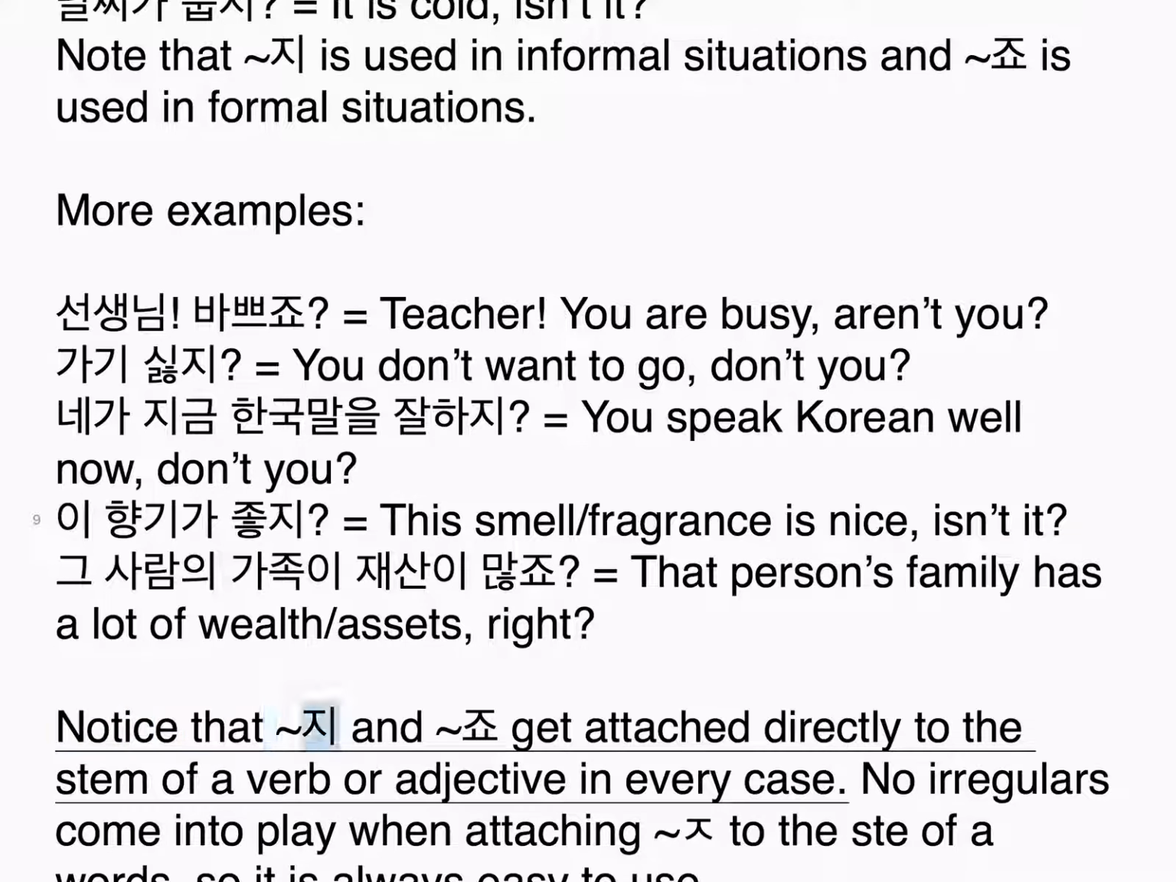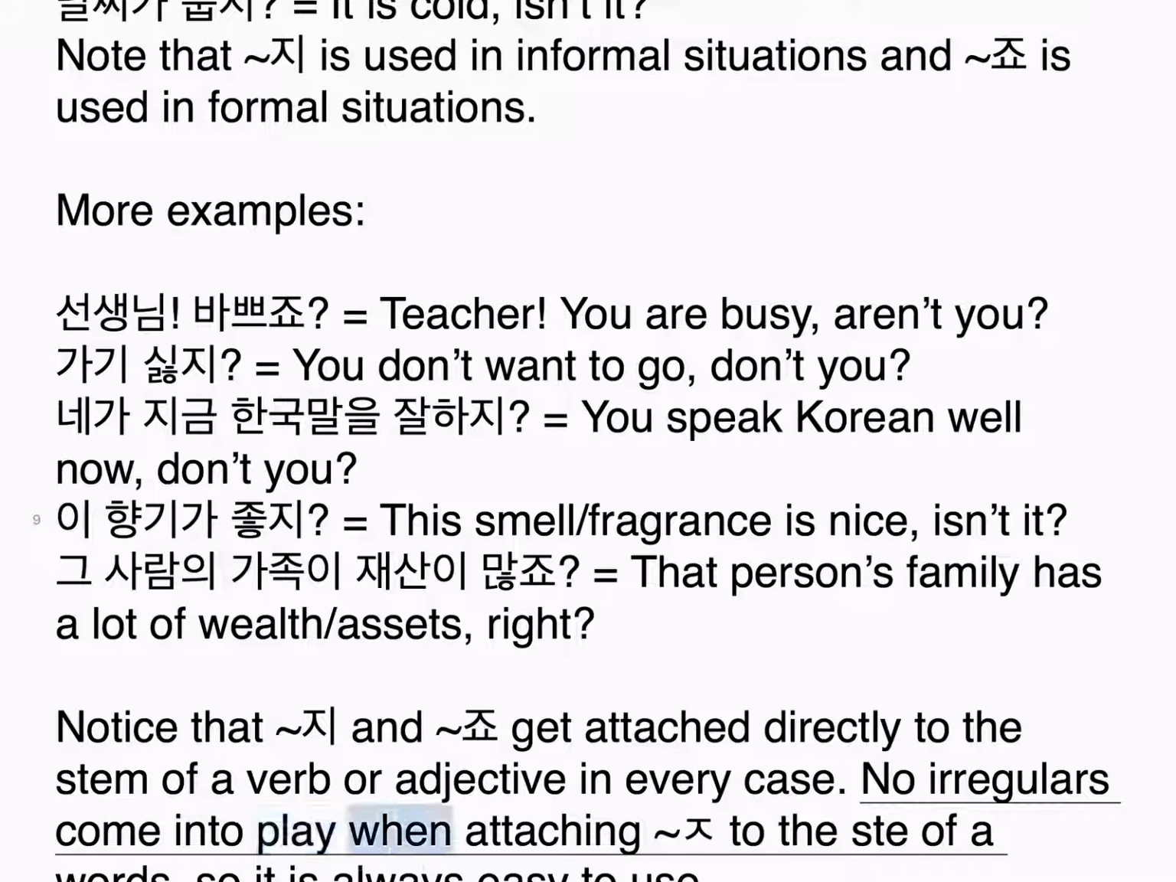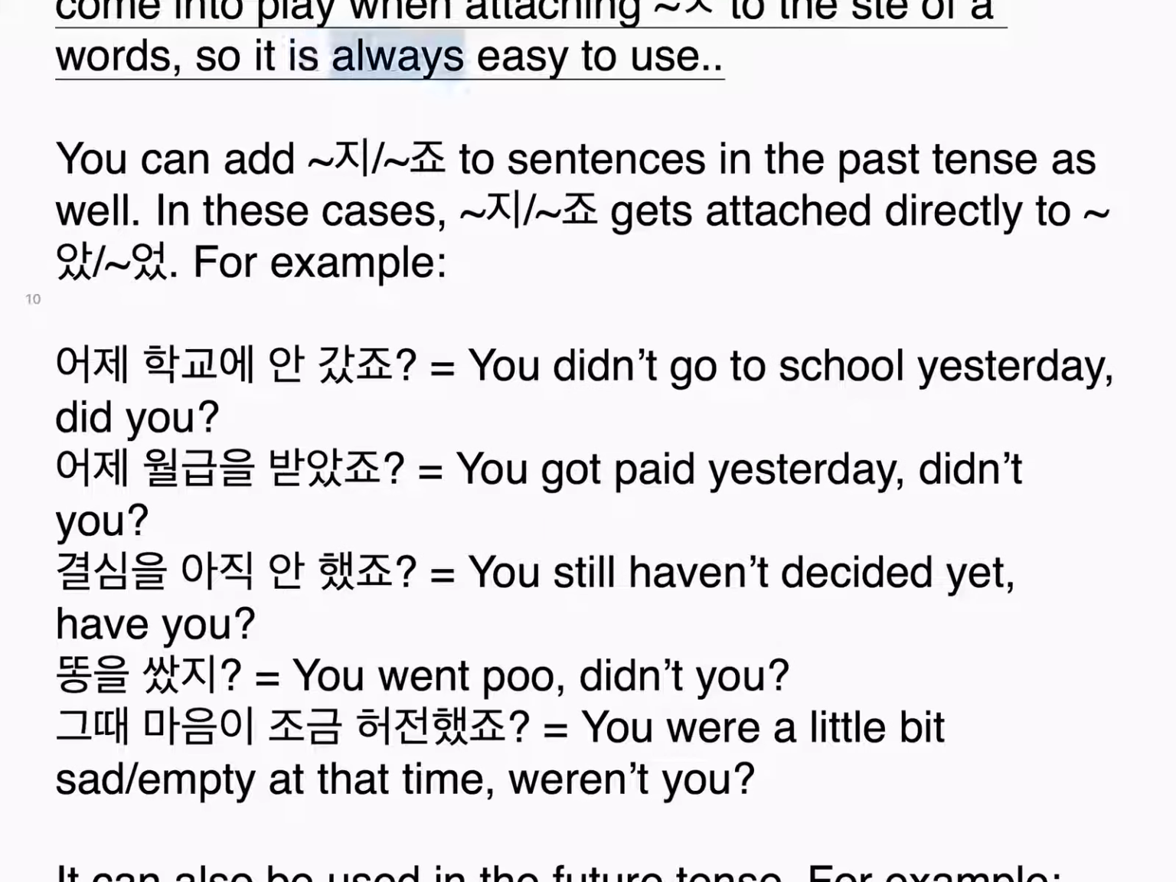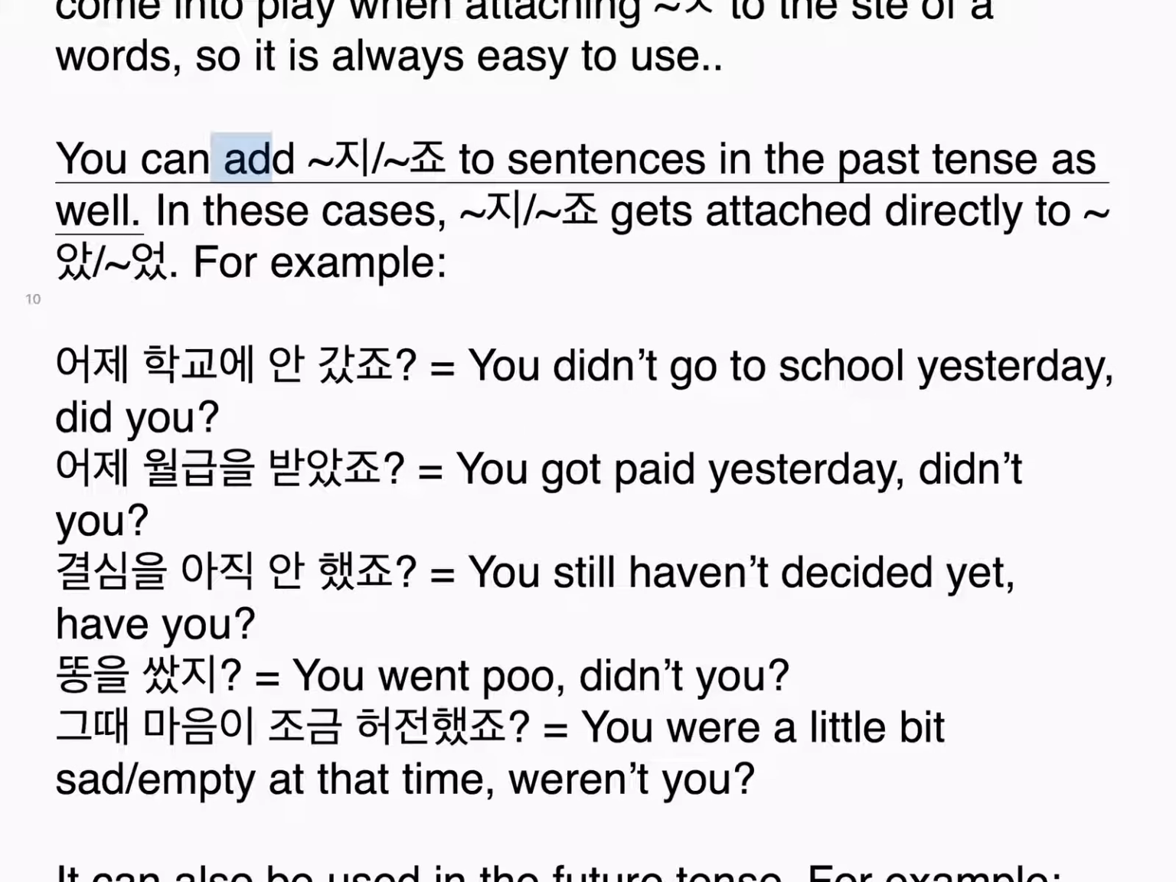Notice that 지 and 죠 get attached directly to the stem of a verb or adjective in every case. No irregulars come into play when attaching 지/죠 to the stem of words, so it is always easy to use. You can add 지/죠 to sentences in the past tense as well. In these cases, 지/죠 gets attached directly to 았/었.